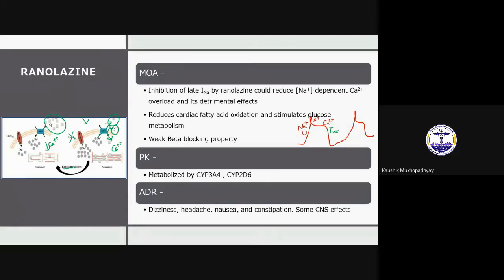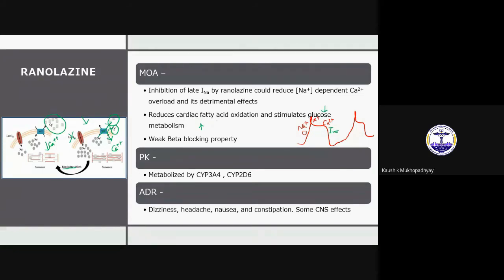There are some other mechanisms also, like it reduces cardiac fatty acid oxidation and stimulates glucose metabolism. In angina, especially in cardiac ischemia, we see that there is increased fatty acid oxidation inside the cell, as well as decreased glucose metabolism. This is the problem with ischemia. I will come to this later when I discuss the trimetazidine drug also.